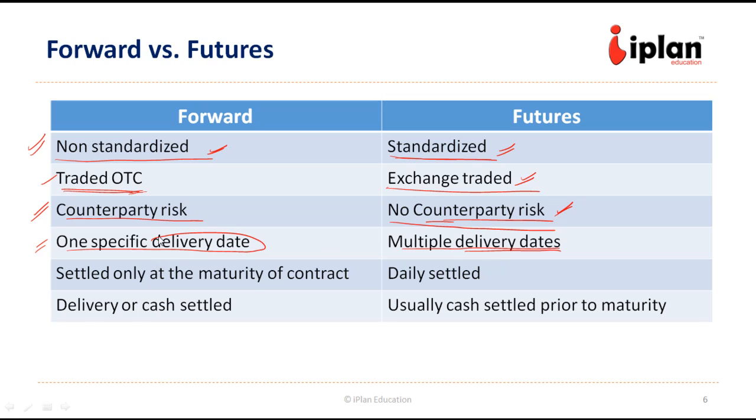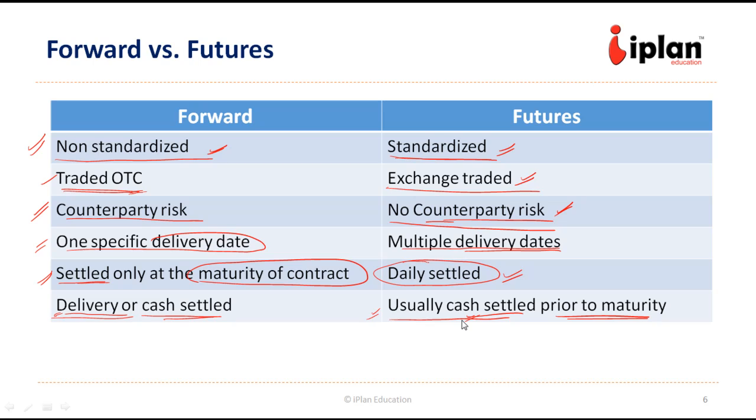Forward contracts are to be settled only at the maturity of the contract, not before that. So that is why the risk keeps increasing there. But in the case of futures contracts, they are settled daily at the mark to market price. Forward contracts are settled through delivery or through cash, while futures contracts are usually cash settled even prior to maturity. They are not usually taken to delivery. Most of the time they are settled through cash. So these are the main differences.